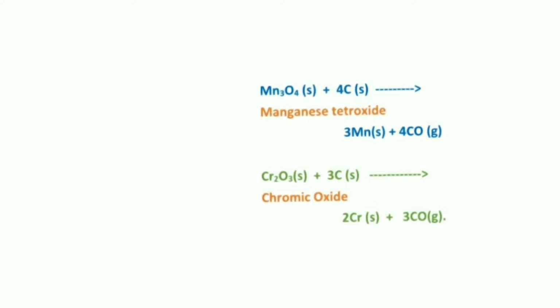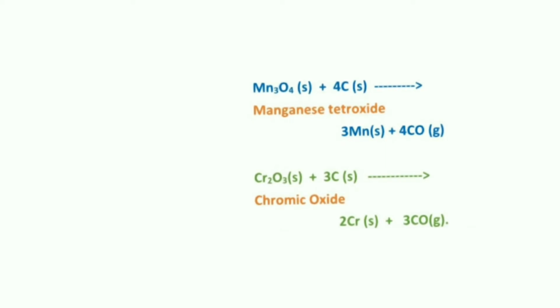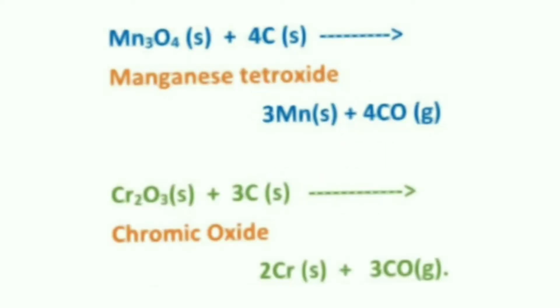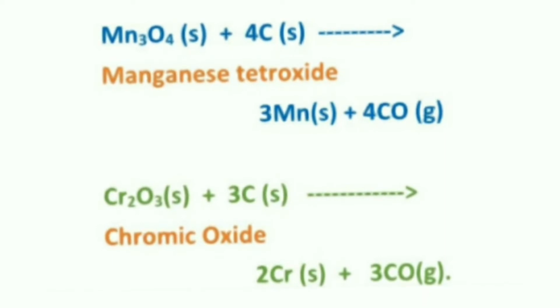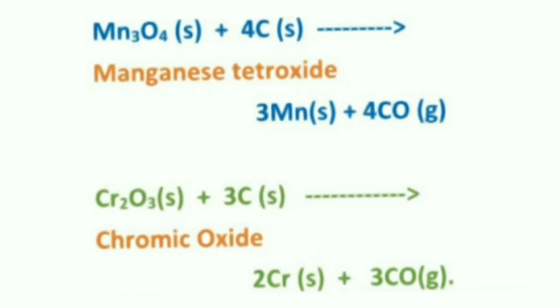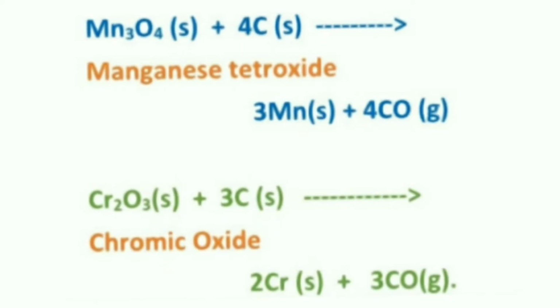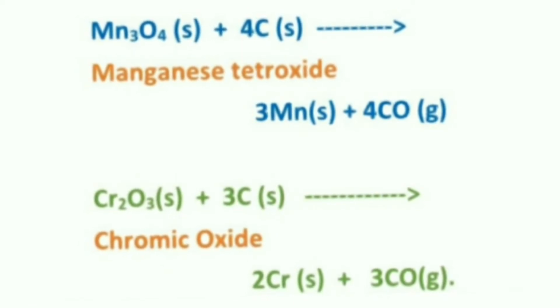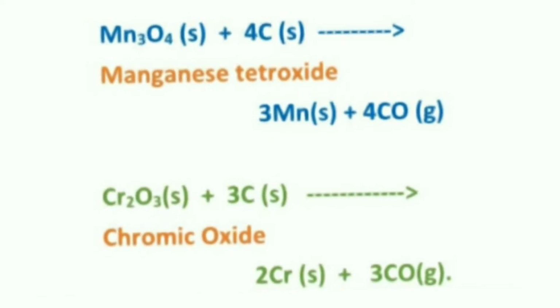Next example is chromic oxide, Cr2O3. In the presence of carbon, which is a good reducing agent, it takes the oxygen from the chromium and removes it as carbon monoxide with the liberation of the metal chromium. So that is the process of reduction by carbon. It's an easy way to convert a metal oxide into a metal in the presence of coke or coal, or you can say carbon, with the release of carbon monoxide.